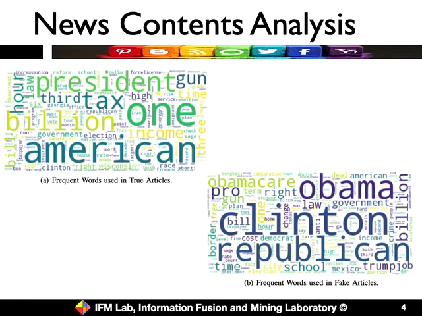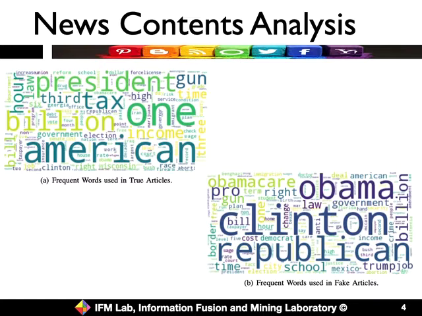Prior to introducing the models, we do some analysis of our dataset. First of all, we show the word cloud of the news articles used in both true articles and fake articles. According to the frequent words used by different kinds of news articles, we find they have some patterns.